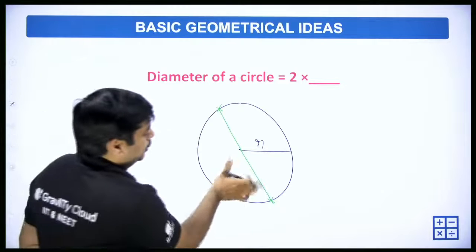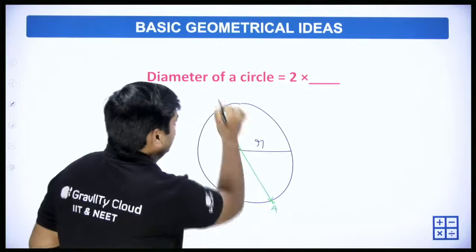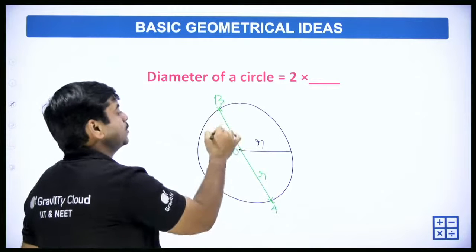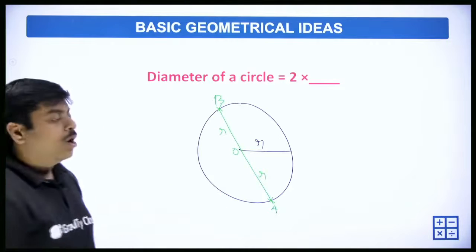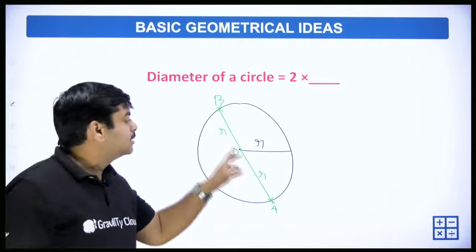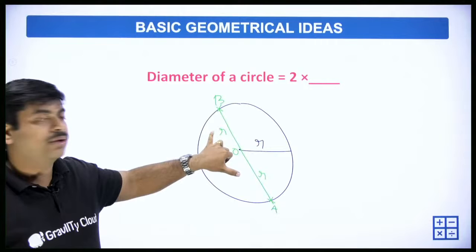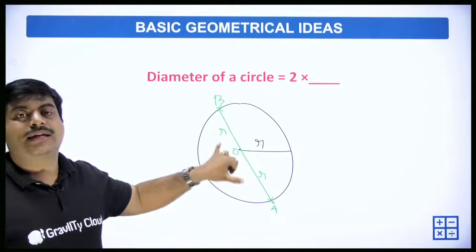So this length, for example, this is O, this is A, this is B. OA is R, the radius, as well as OB is also radius R. OA is radius and OB is radius. Okay, so we can say that the radii are equal.